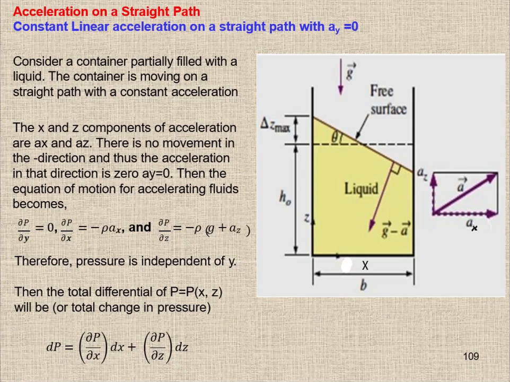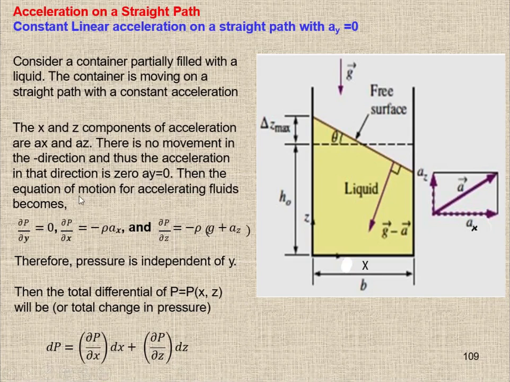Consider the y component is 0. So consider a container partially filled with liquid. The container is moving on a straight path with a constant acceleration. The x and z components of the acceleration are ax and az. There is no movement in the y direction, and thus the acceleration in that direction is 0, ay is 0.